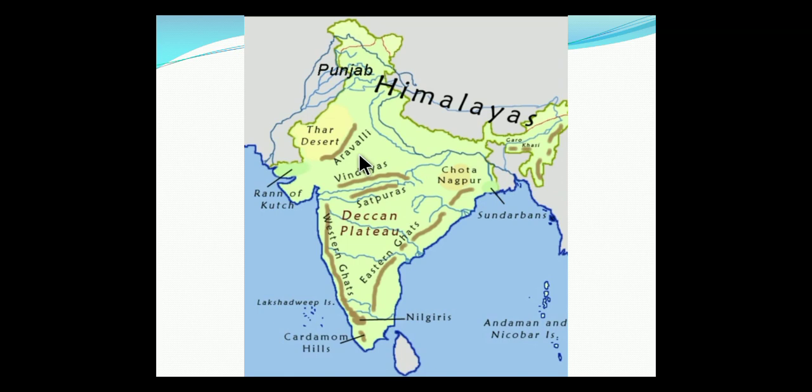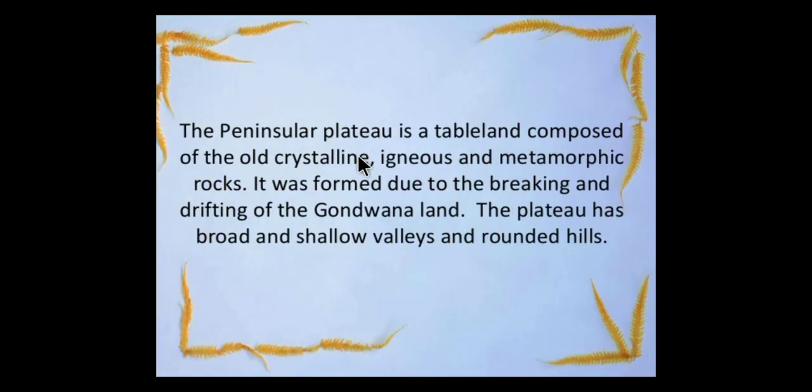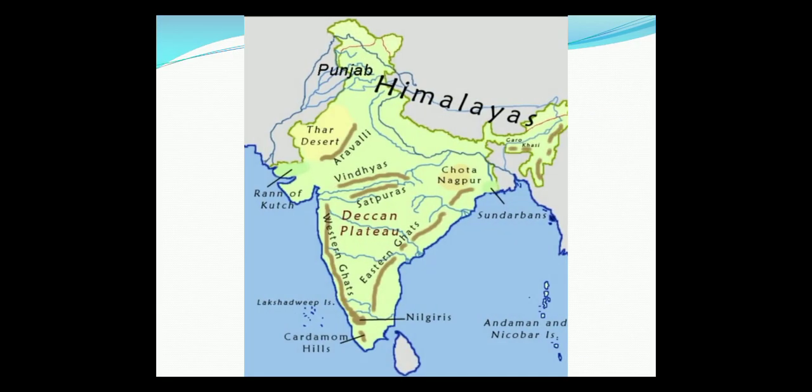It is located as the Malwa Plateau here. From here, the whole part is known as the Central Highland.